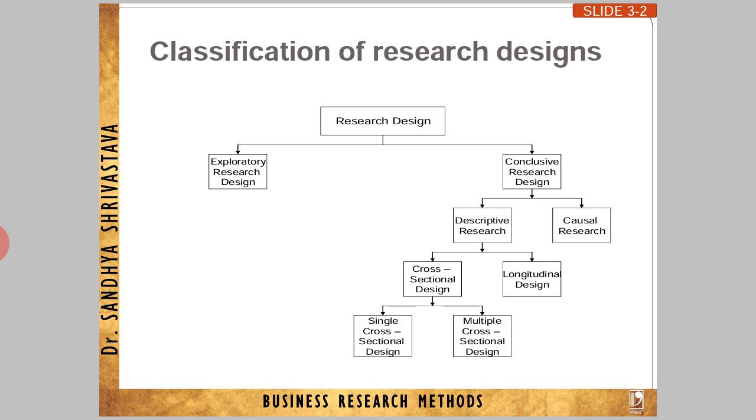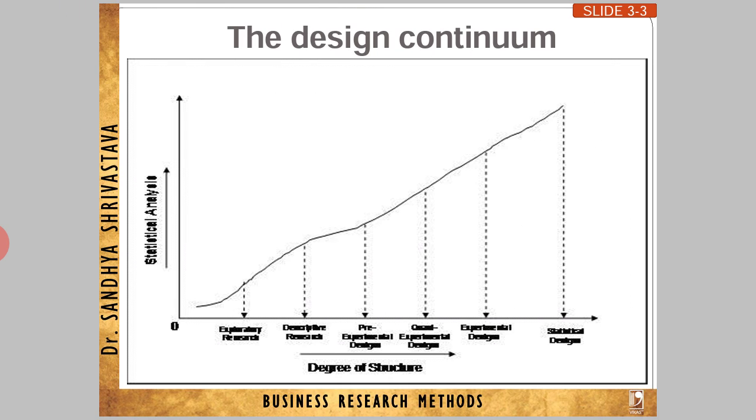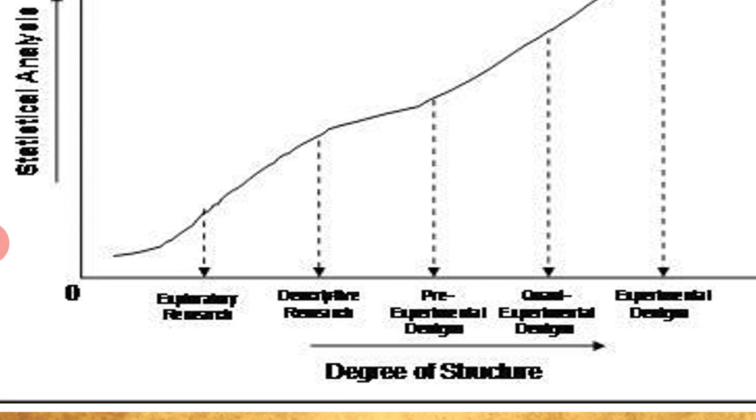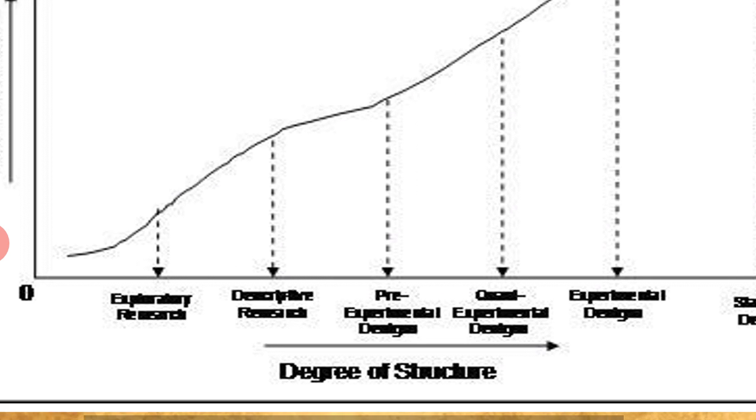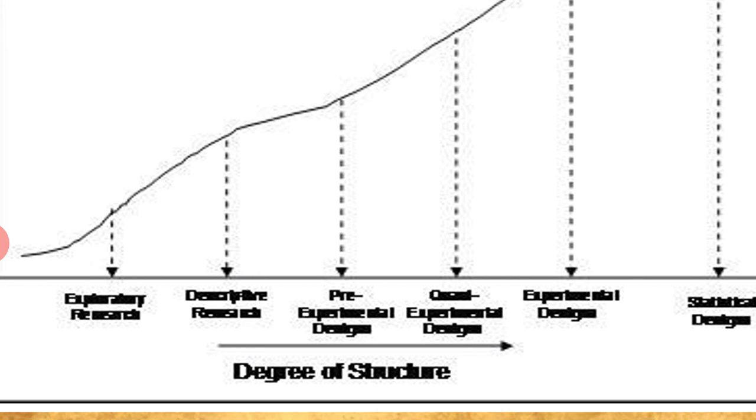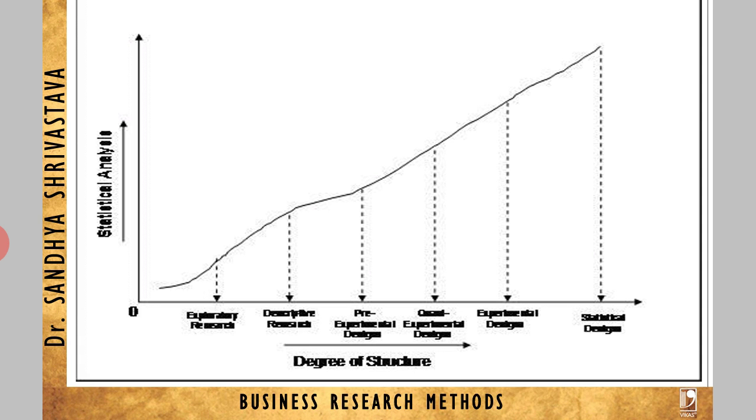So we will move on with the design continuum, in which we are going to study the first point over here. Exploratory research design, descriptive, secondary research analysis, and case methods we are going to discuss here.